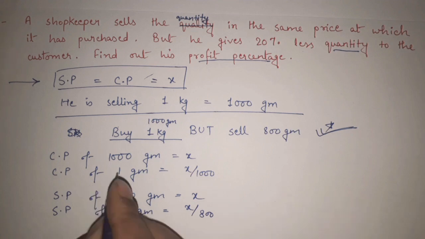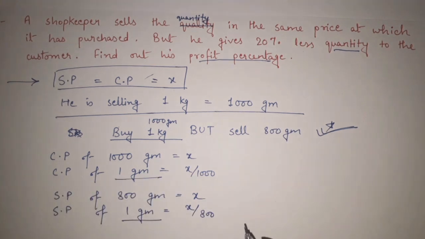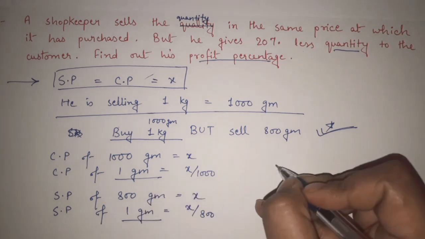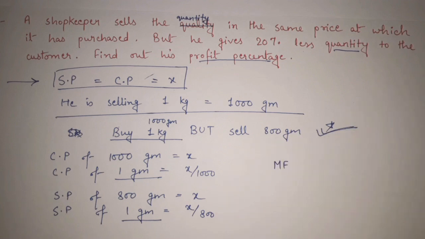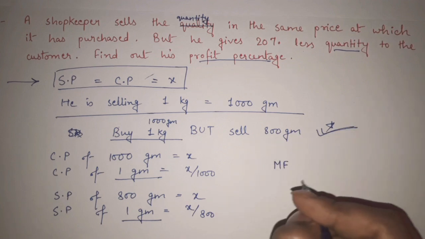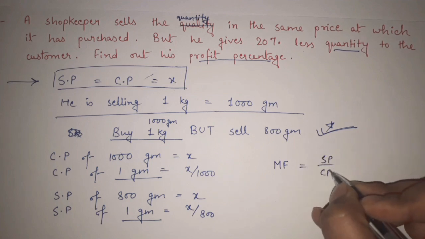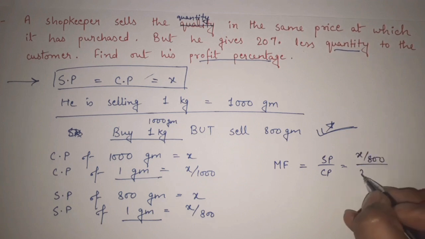Now, as we know, whenever we are having CP of anything and SP of the same thing, we can find out profit or loss with the help of multiplying factor. I hope you have seen our initial examples. In the first 2-3 examples, I have told you what is MF, multiplying factor. This is equal to what? SP by CP. In this case, it is equal to X by 800 divided by X by 1000.